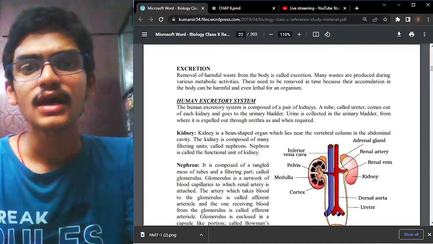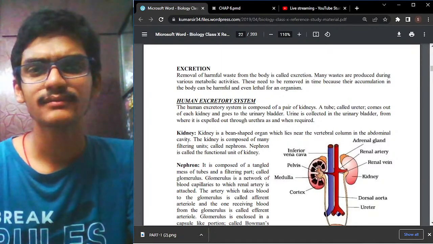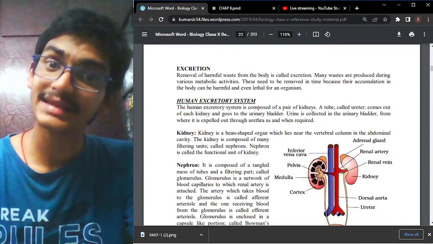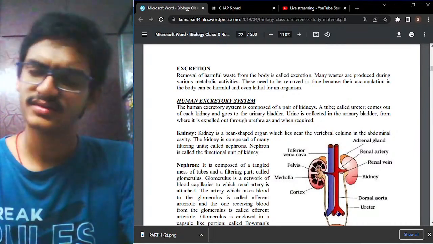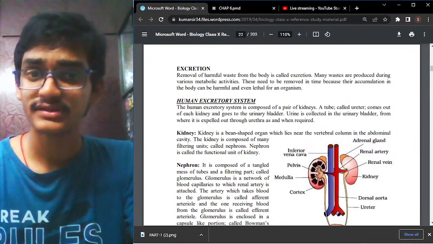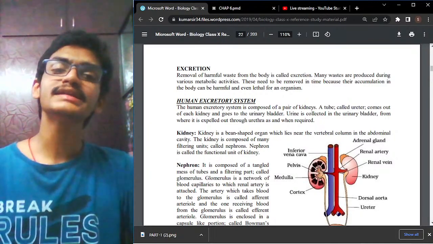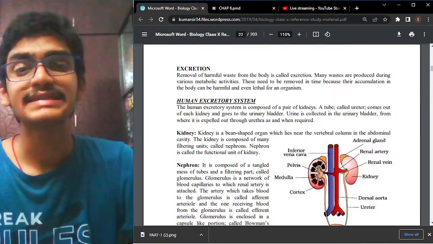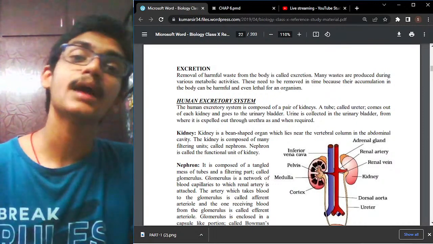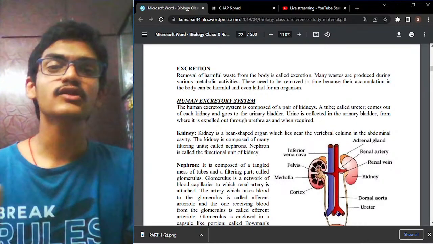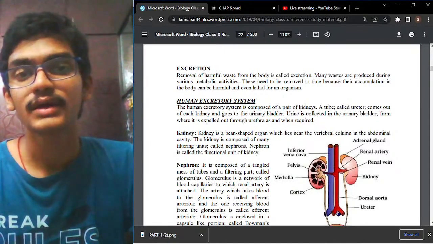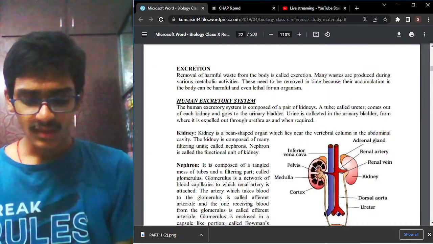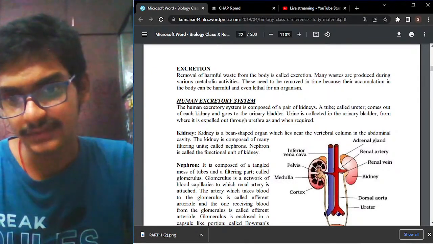Okay, and during the process of respiration, the plants release carbon dioxide gas, which is utilized by the plants themselves for photosynthesis. So carbon dioxide is also very important for the plants. So all these are the different kinds of gases, the waste products released by different living organisms. Each and every living organism releases its own kind of waste product, maybe in the form of a solid, maybe in the form of a gas or anything. So that is our main topic for today, the excretion process.